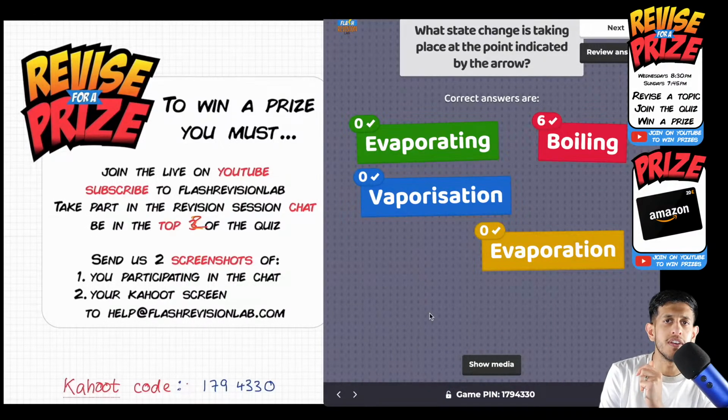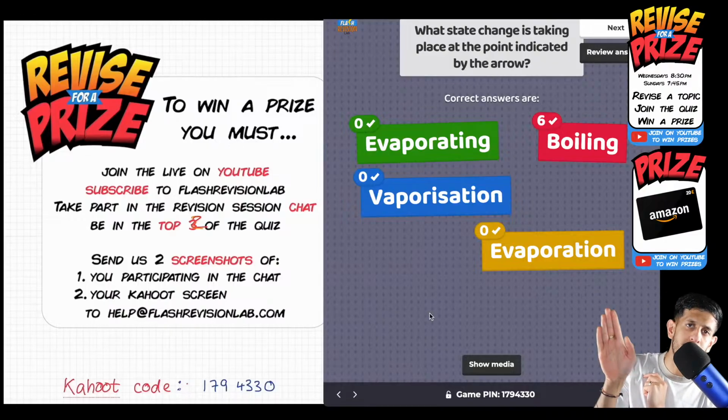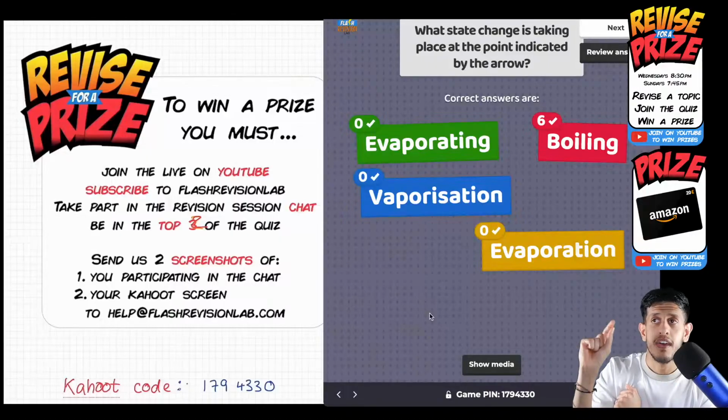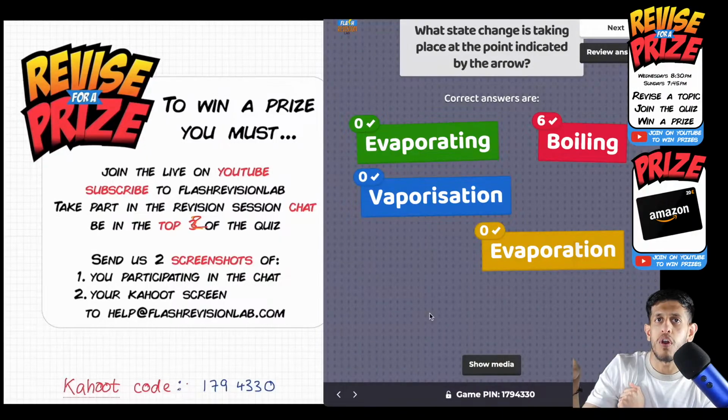Some people put freezing and stuff. No, because we're heating and we're at the high end. So we're at the last state change, which is liquid to gas. Freezing would have been on a cooling graph down at the bottom, because you're going from liquid to solid.